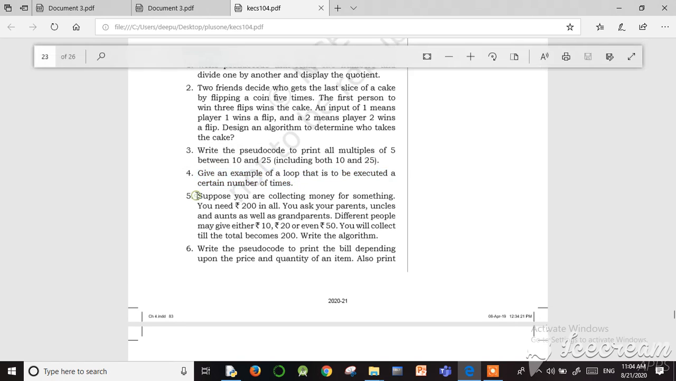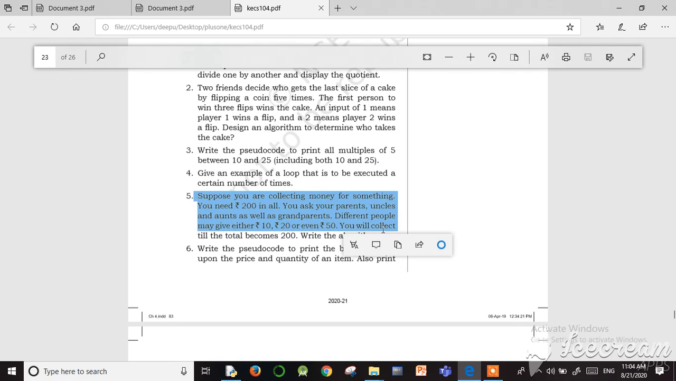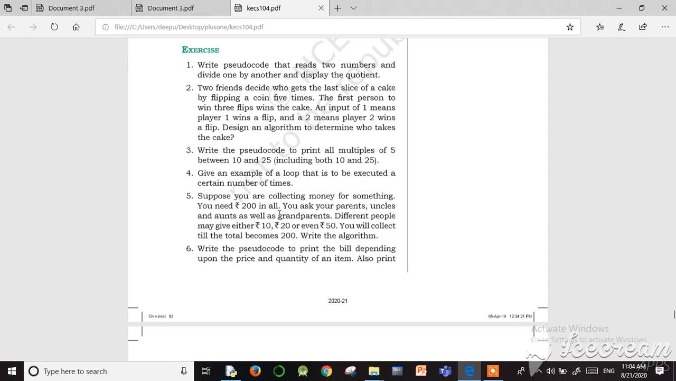So next question, look at this question. Suppose you have to collect money for something, so you need 200 rupees. You can ask your parents, uncles, aunties, as well as grandparents. Different people may give either 10, 20 or even 50. So you will collect it till the amount becomes 200. Write an algorithm. So this is a simple program.